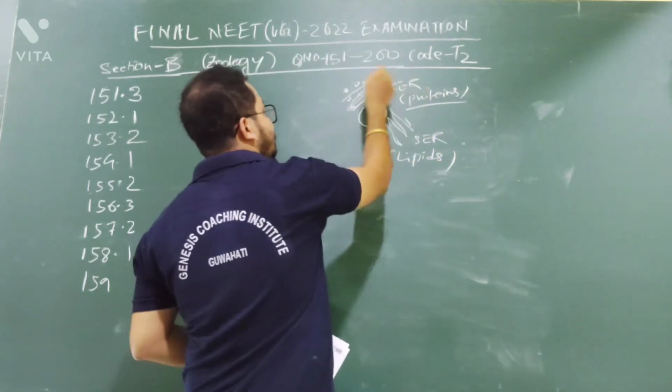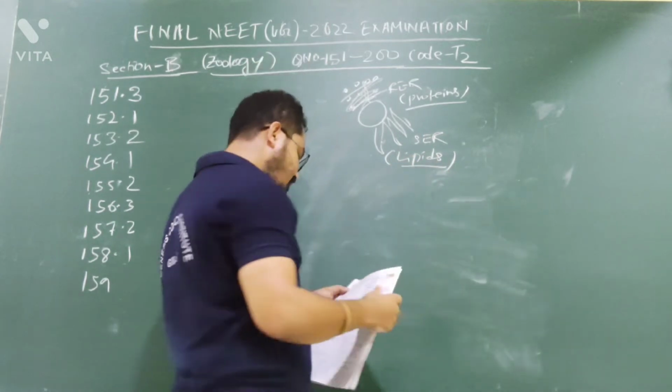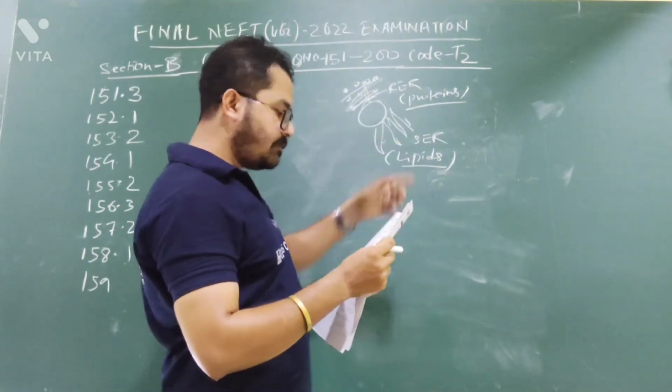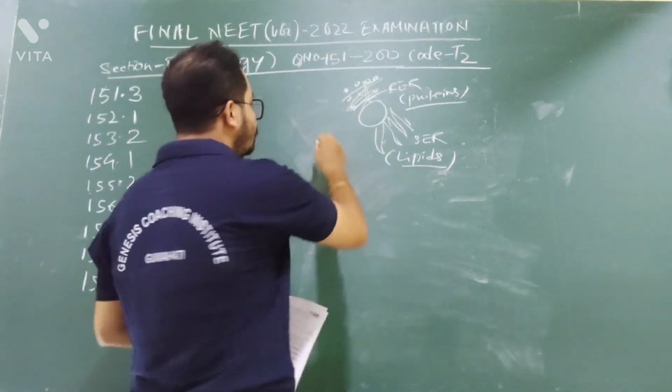Rough endoplasmic reticulum has ribosomes. Smooth endoplasmic reticulum has no ribosomes. They produce proteins. What does statement number 1 say? Smooth endoplasmic reticulum is devoid of ribosomes. Yes, it is correct. We need to find out the incorrect statement. So option number 1 is correct.